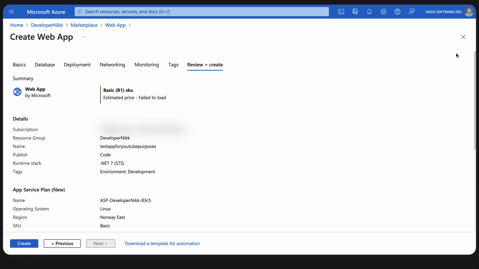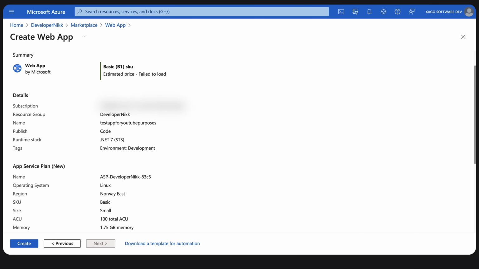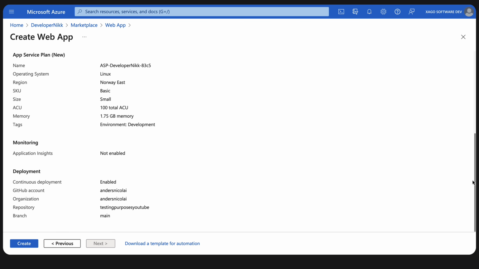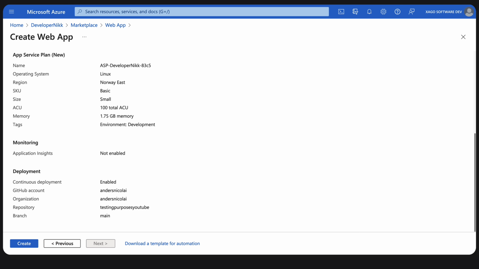We don't have any code here, but I guess and I think that we will get some sort of test code that we will see. This is your Azure web app and so on. So this is the first resource that we have now created in our Azure environment.